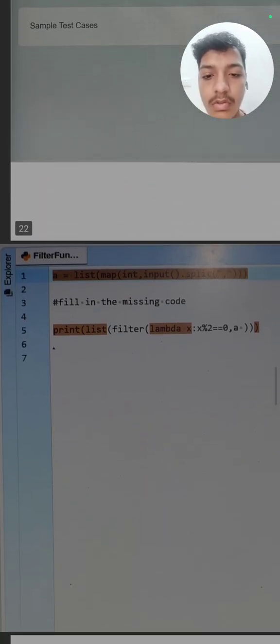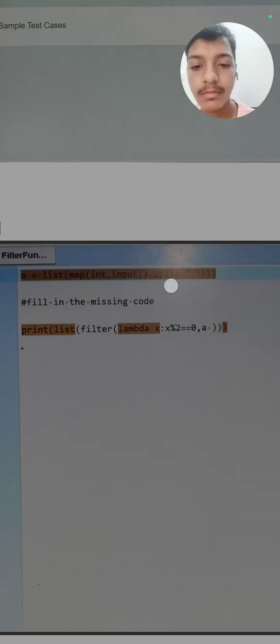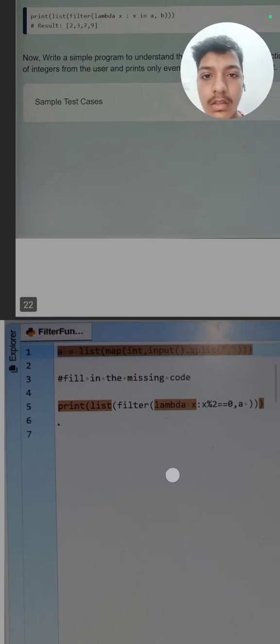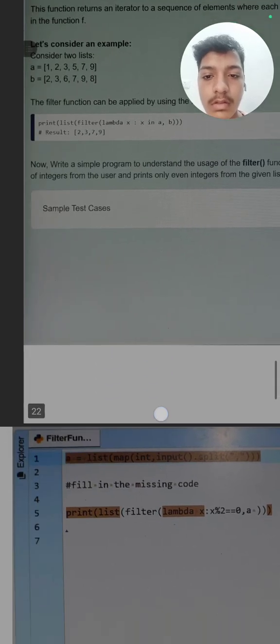Now you can use a filter and a map function together. This is a question.